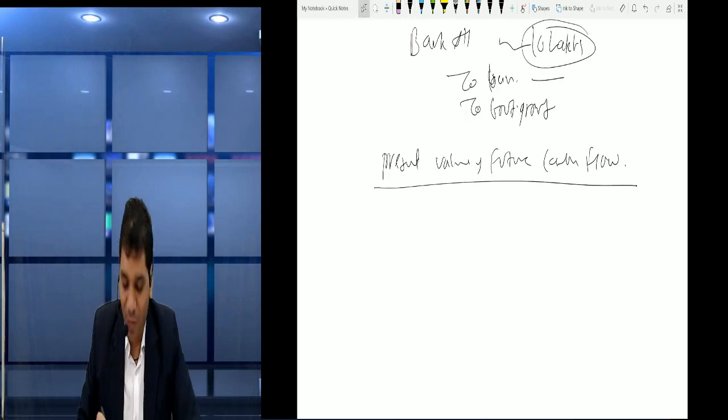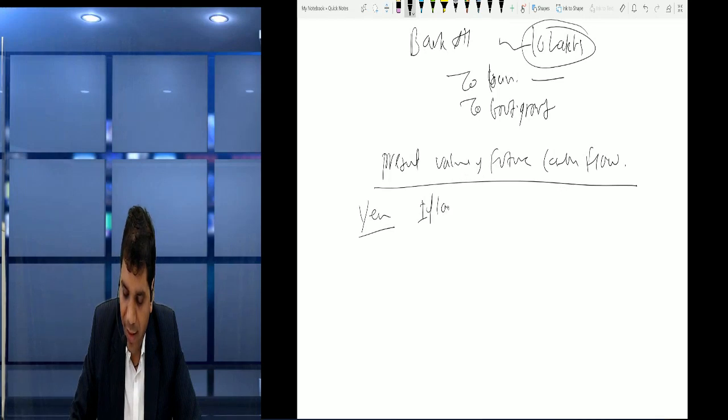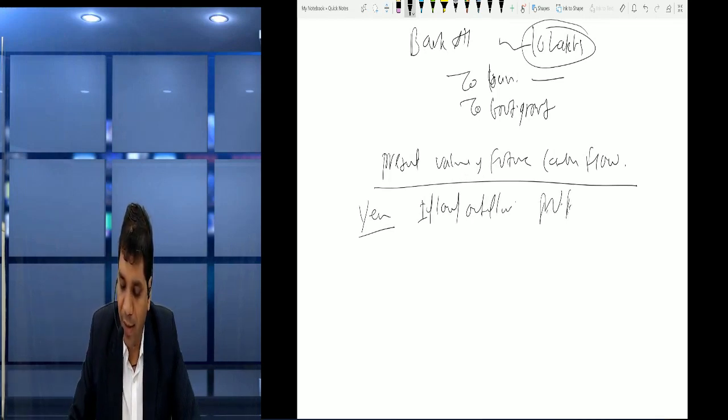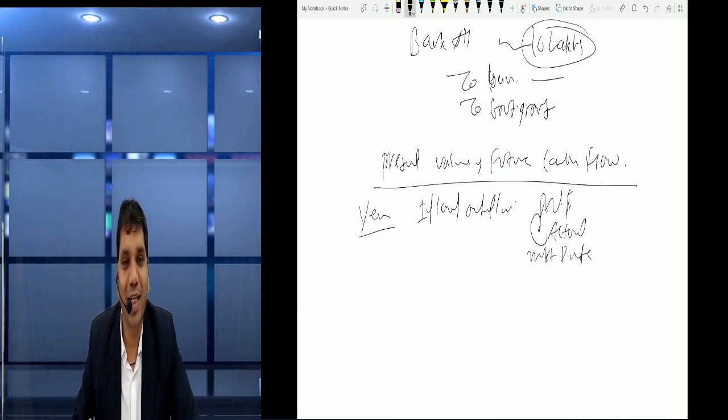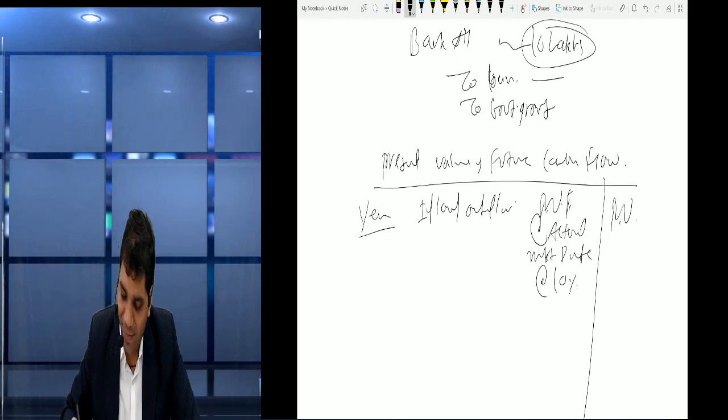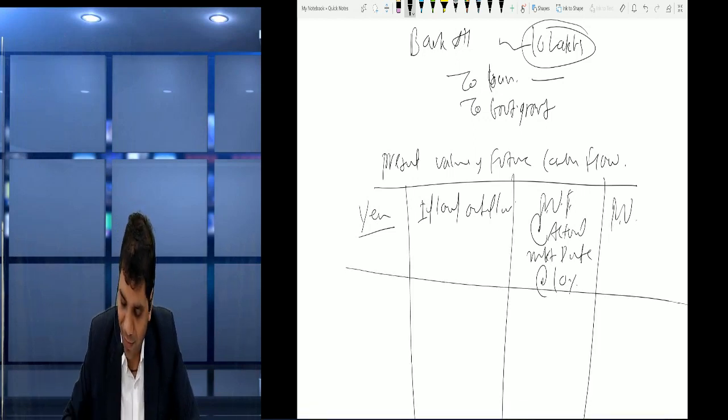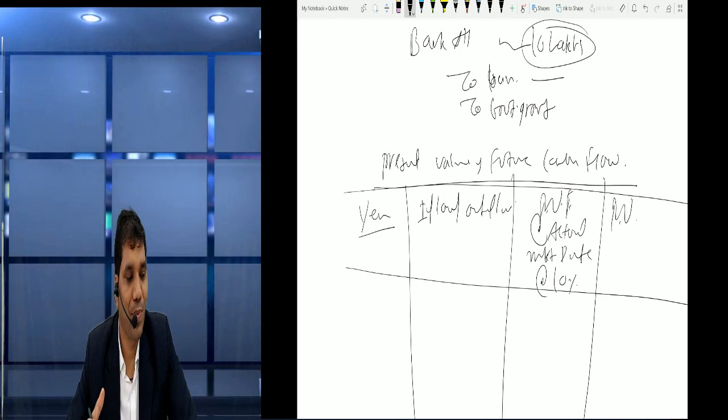That present value will be calculated on the basis of year, then inflow outflow column, then present value factor at the rate of actual market rate. In our example, it's 10%. And then finally, present value. Perfect. So this system we apply.